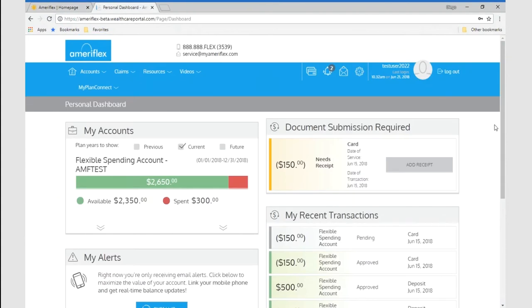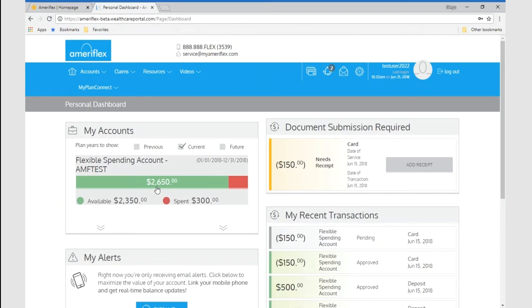Once you log in to the portal, this will be the landing page that a participant will be seeing when logging in. The first thing that you will notice is there is a personal dashboard that they will have access to. All these different boxes, if you will, can be customized in any order that you wish. But simply speaking, they are going to have access to their accounts for the current year. They can also indicate any previous or future plan years if they have already made set elections, and the specific information within each of the accounts.